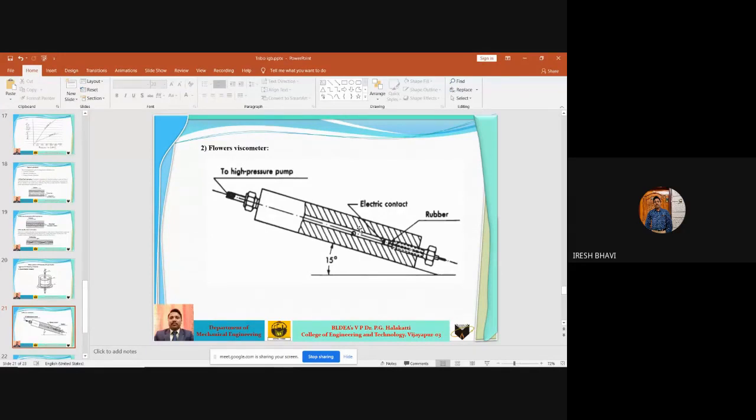Okay, what does this mean? The Flowers viscometer comes under secondary viscometers, which means you cannot directly measure the absolute viscosity. You can measure the change or difference in the viscosity.